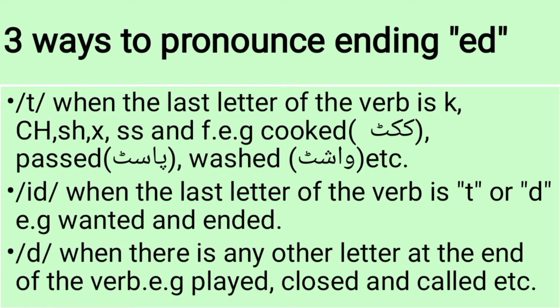Usually we may say that we should pronounce every regular verb that ends in ed as having d sound at the end, but it is not necessary that we should always pronounce ed ending as a d sound. It depends upon what letters are present at the end of the verb.